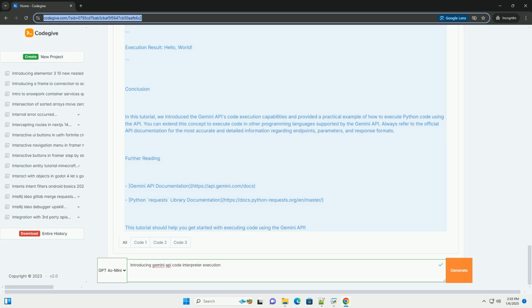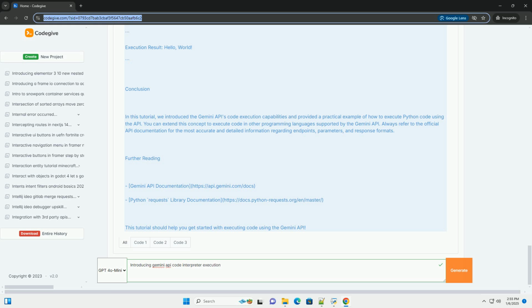Step 1. Set up your environment. Before we start coding, ensure you have an environment to send HTTP requests. For this example, we will use Python with the requests library, which you can install using pip.